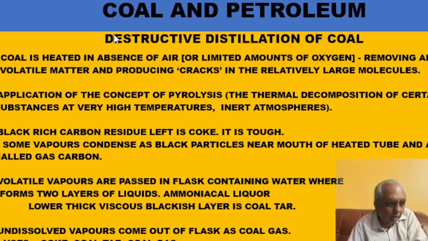So I have explained this destructive distillation of coal. When coal is heated in absence of air or a very small amount of air or oxygen, then all volatile matter will get removed. So there will be cracks, meaning it will become porous. Larger molecules will become smaller molecules. Now, this method we will be learning in 12th chemistry, in organic chemistry, that there is a pyrolysis process which is similar to this. So we are doing something similar to this. Therefore this is called carbonization.